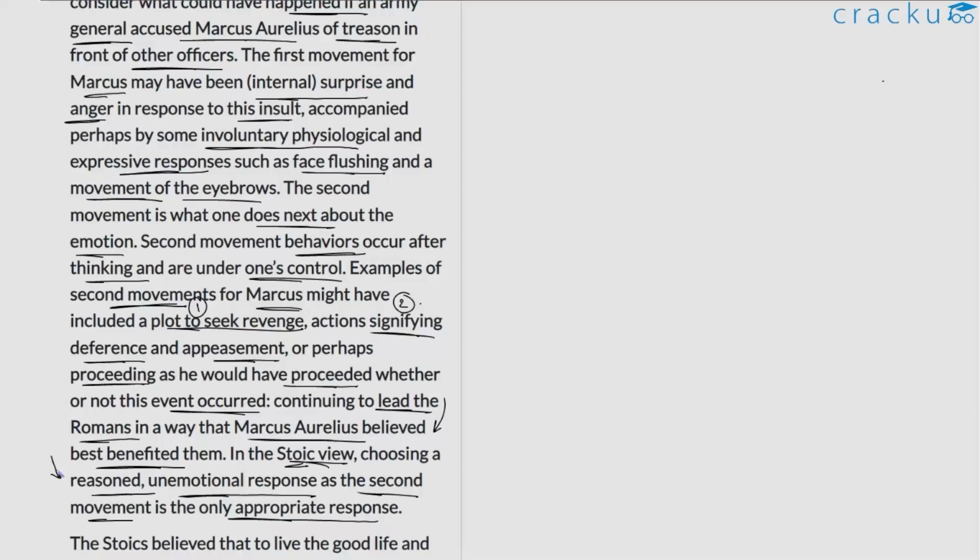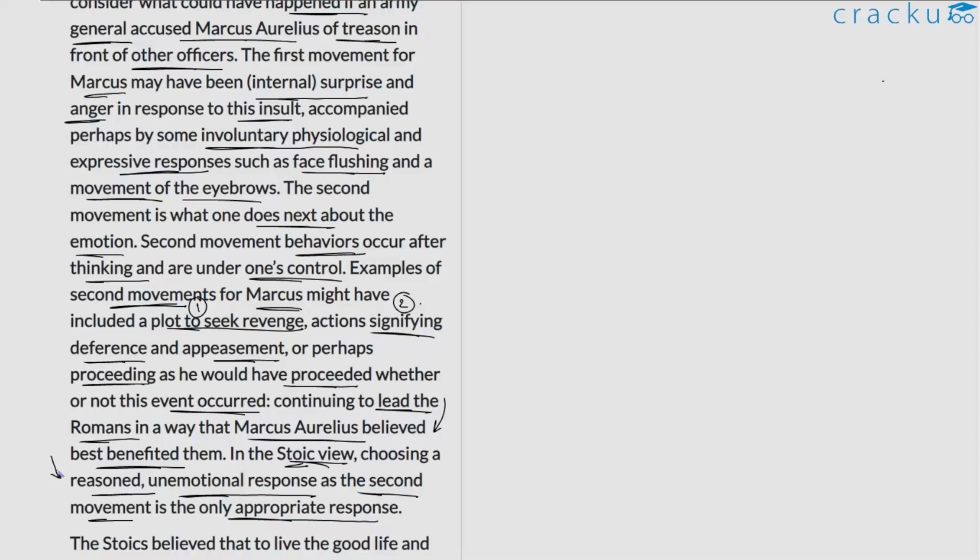For them, there are two components to emotion, the first movement and the second movement, and what they are focusing on is the second movement. Regardless of how they feel, Stoics are expected to react in a reasoned, rational, unemotional way. This is what the author is trying to highlight here.